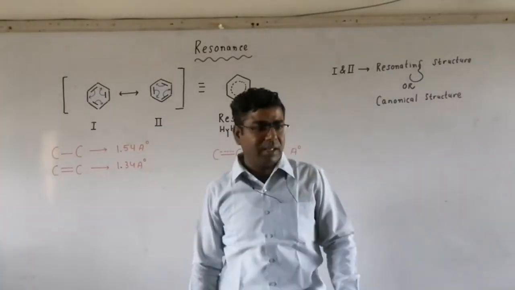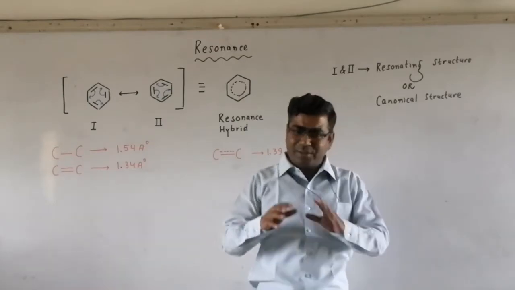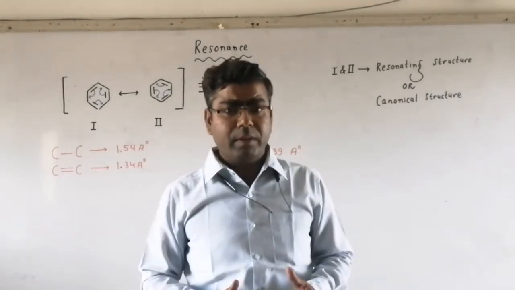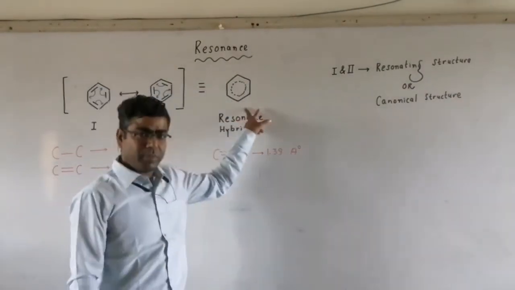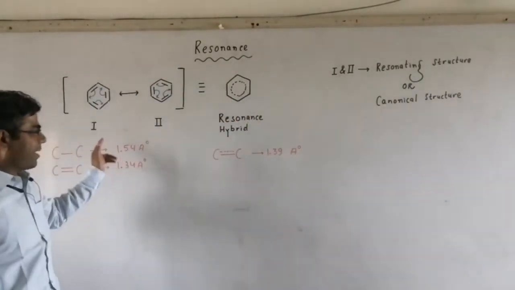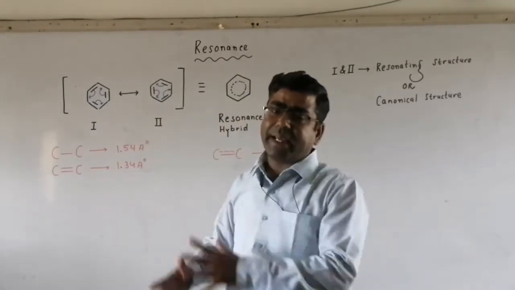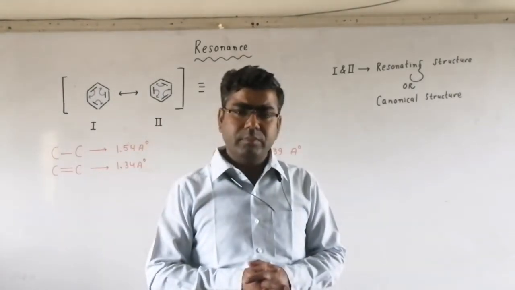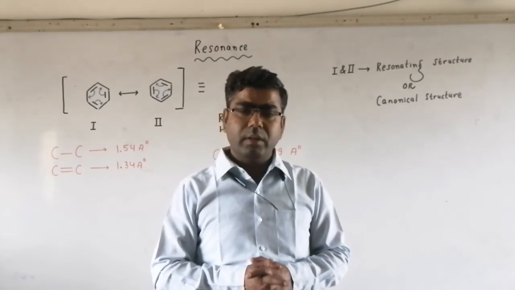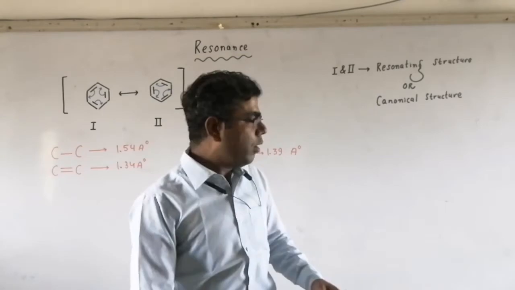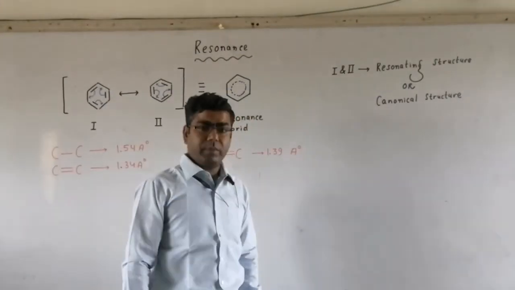First and second structures are called resonating structures or canonical structures, and these are hypothetical. While this structure, which has the properties of structure first and second, is called the resonance hybrid, hybrid of first and second. And the bond value is 1.39 angstrom.